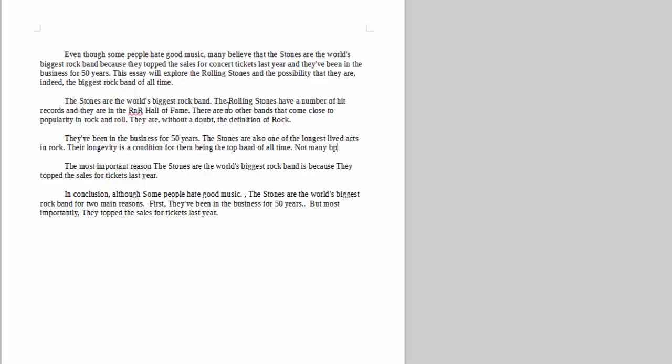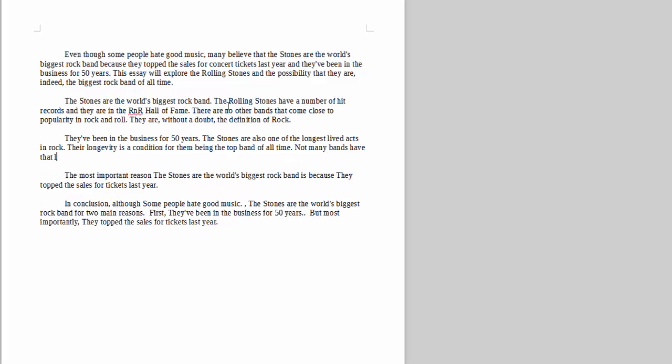Not many bands. How many years were the Beatles together? What, a half? I don't even know. Because you know why I don't know? It doesn't matter. The Stones are better. Not many bands have that much success for that long of time. The most important reason the Stones are the world's biggest rock band, some people say capitalize Stones, but who knows, is because they topped the sales for tickets last year.